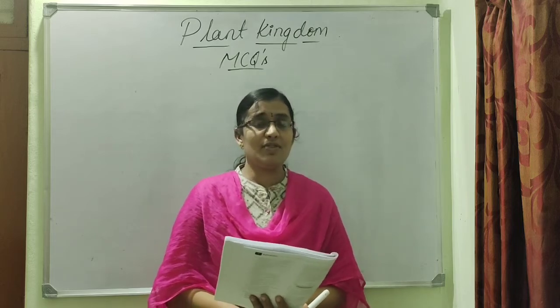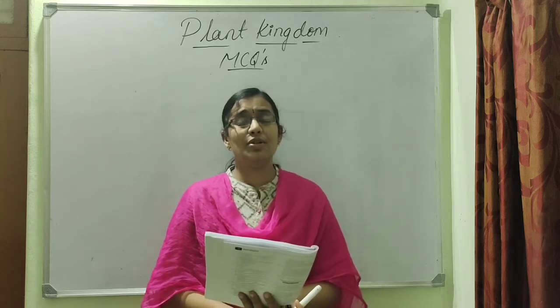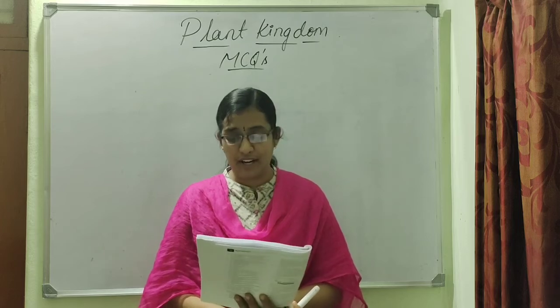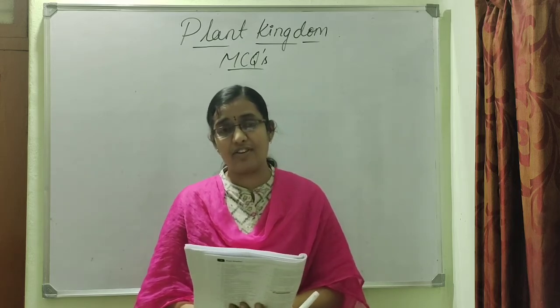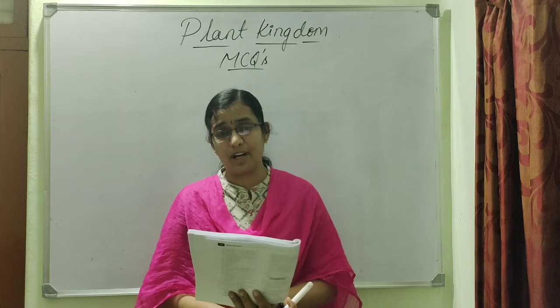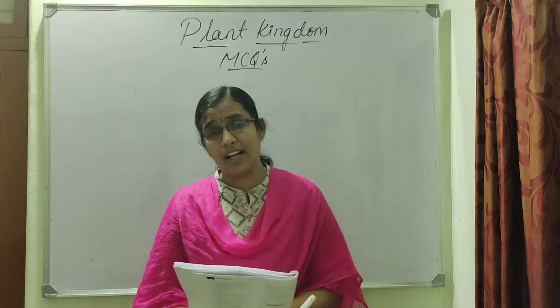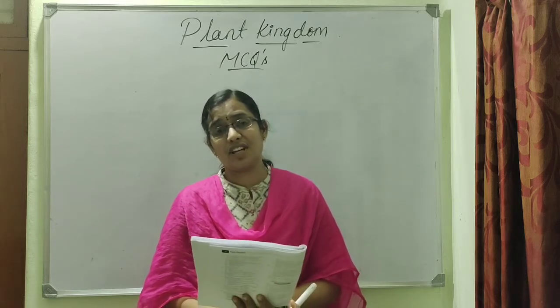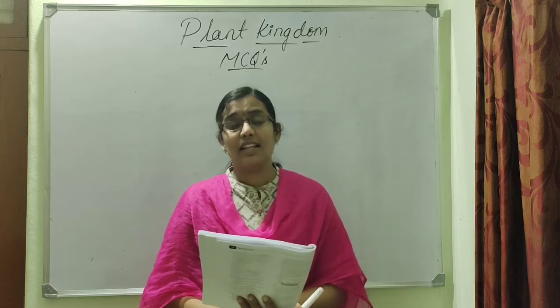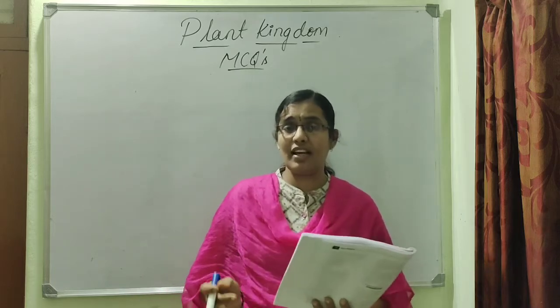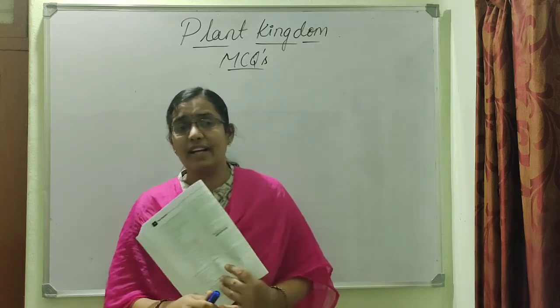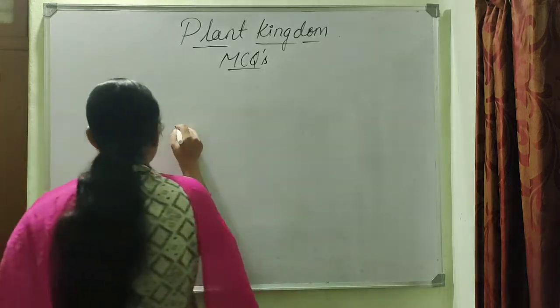In mosses we come across two kinds of gametophyte. The first stage of gametophyte is called the protonema, and then that protonema develops into the second stage called the leafy stage. So this is the gametophyte.